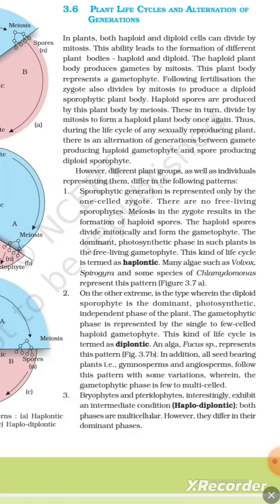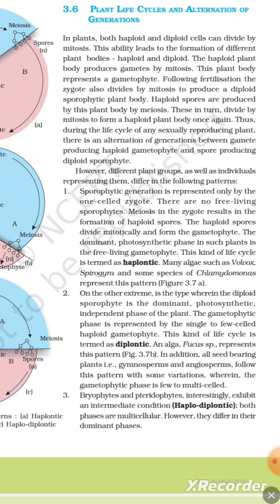However, different plant groups as well as individuals representing them differ in the following pattern. First, the sporophytic generation is represented only by the one-celled zygote. There are no free-living sporophytes. Meiosis in the zygote results in the formation of haploid spores. The haploid spores divide mitotically to form the gametophyte.